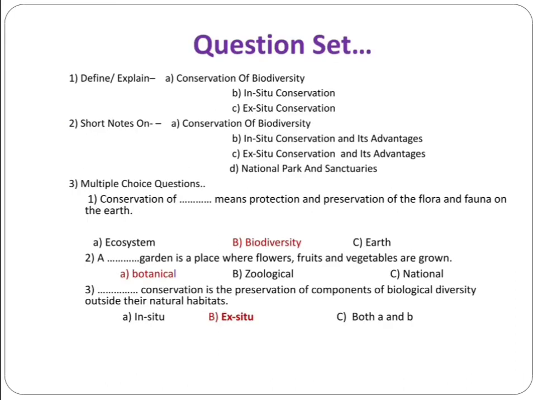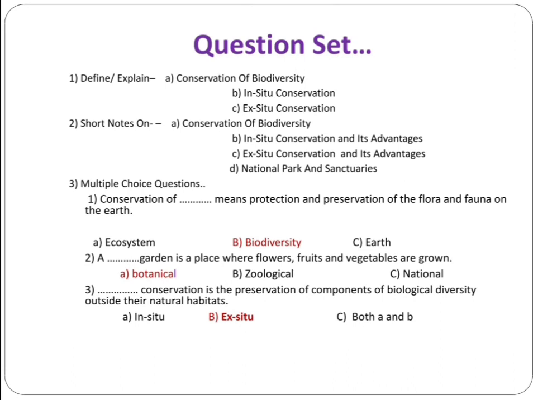Then the different questions on this topic: give a definition or explain conservation of biodiversity, explain in situ conservation, explain ex situ conservation. Similarly, short notes may be asked on conservation of biodiversity, then in situ conservation and its advantages, ex situ conservation and its advantages. Then the next question, national parks and sanctuaries, may be asked for short notes.